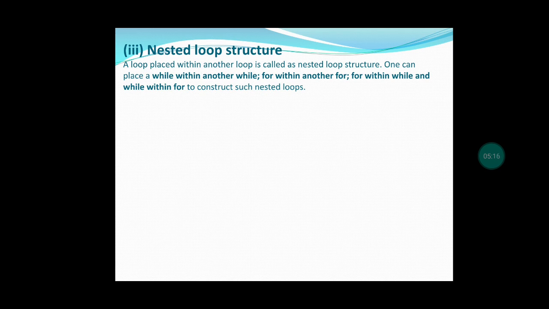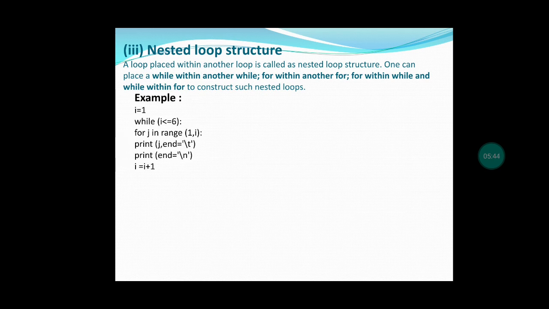Like that, if we give it, that is called a nested loop. Here it is given while within another while. For within for: one for statement is there, and inside the for statement, another for statement is there. And next, for within while and while within for. So this type of looping structure will be there. This is called a nested loop.